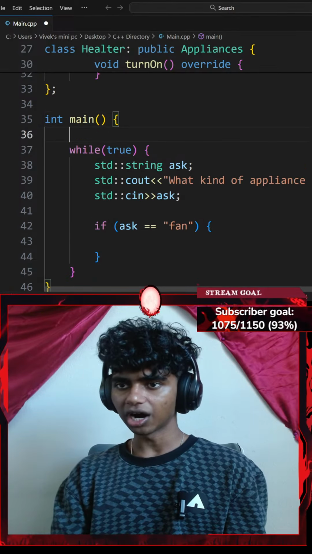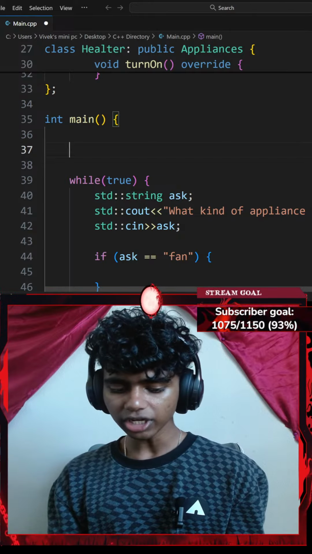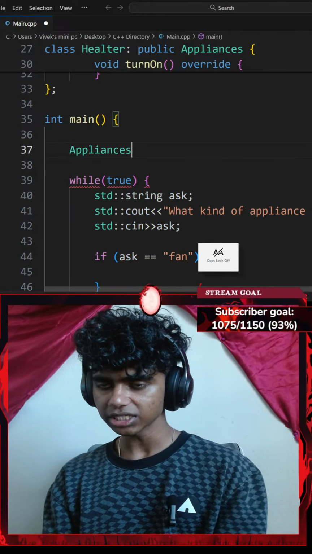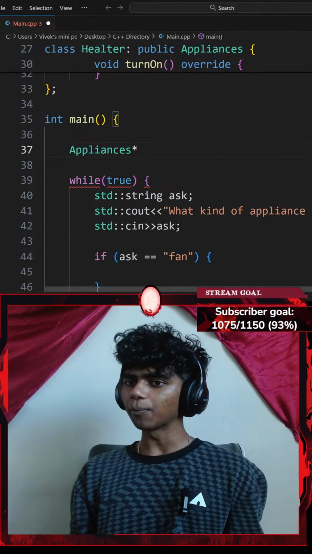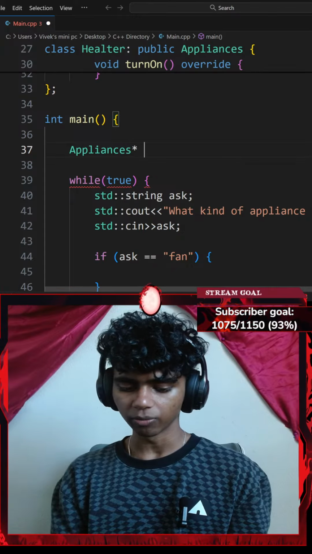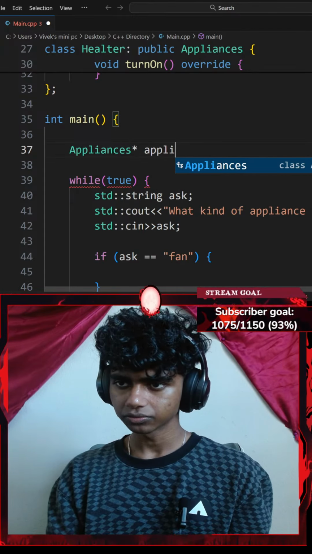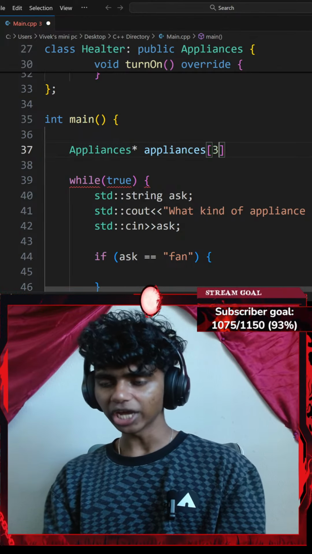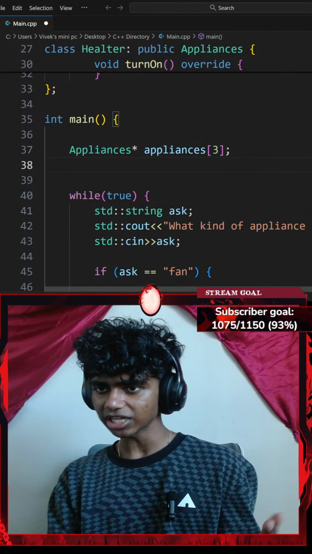So outside my while loop, above my while loop actually, let's go ahead and create an object from my appliances class. I'm going to create a pointer of, honestly, I might go with something like appliances. There we go. With a pair of square brackets, my appliances array is going to consist of 3 items, ending with a semicolon.